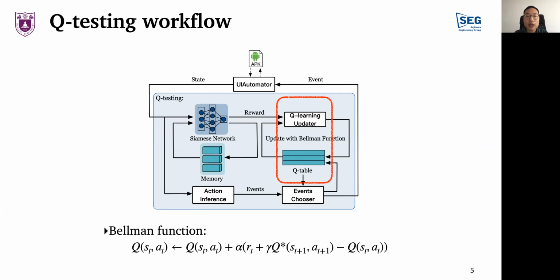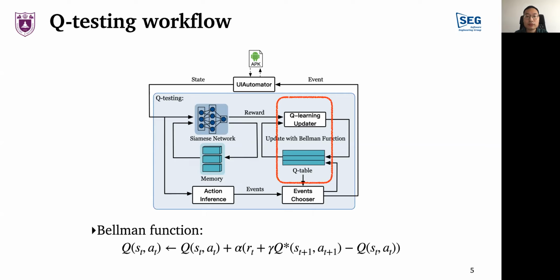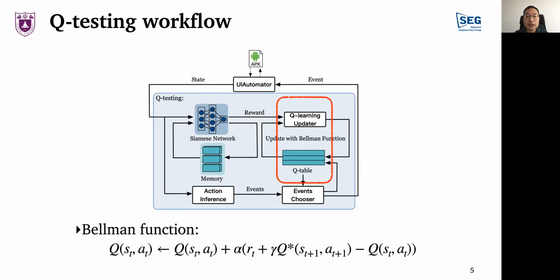The reward is to update the Q values of the interactive events stored in a Q table. The update follows the Bellman function. Note that Q-testing can infer the executable events from the GUI hierarchy. And with the updated Q values, it will choose an event with the highest Q value in most cases. After executing the event, Q-testing enters the next cycle.